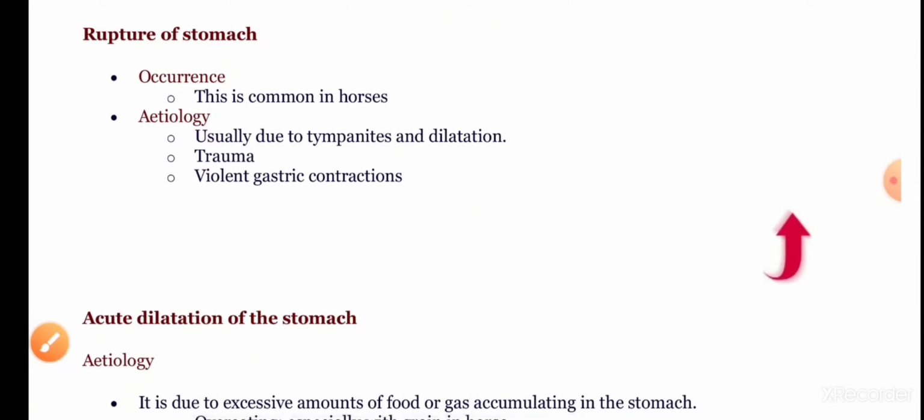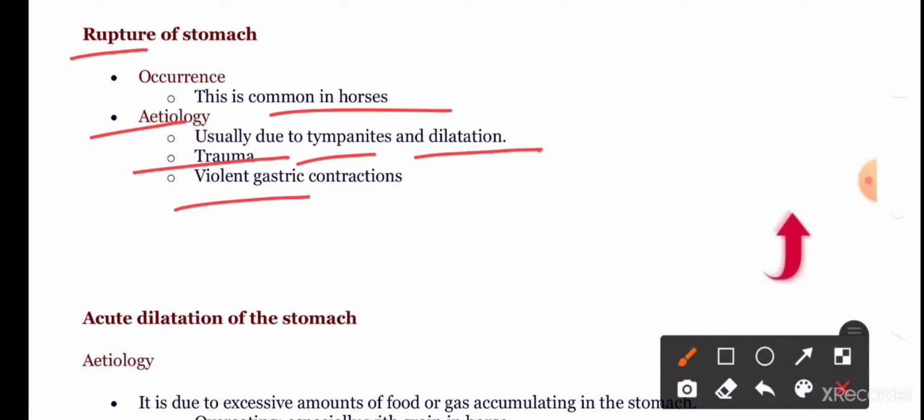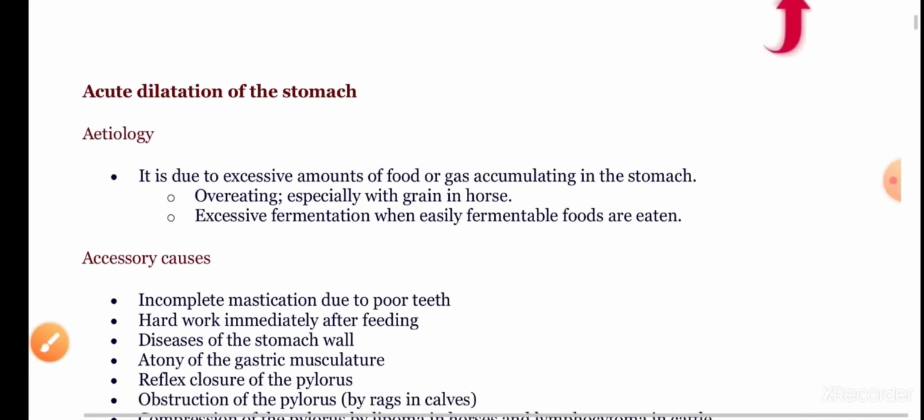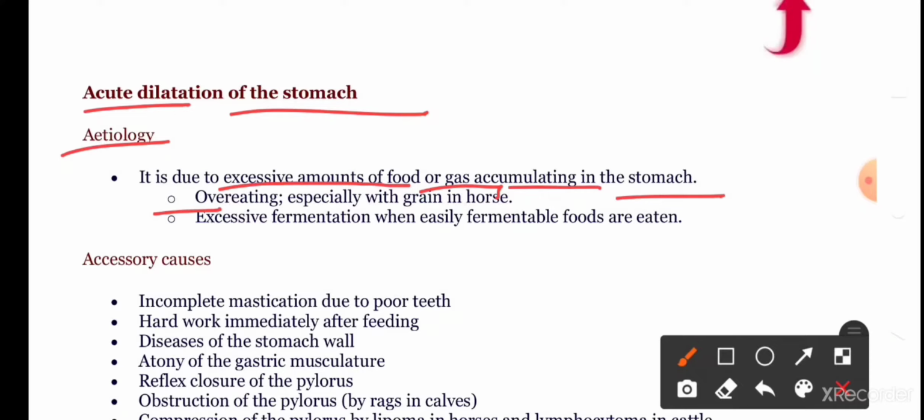Now let us come to another pathological condition, that is rupture of the stomach. This occurs commonly in horses, and this is due to tympanitis and dilation, trauma, and violent gastric contractions. Now let us come to the acute dilation of the stomach. This is due to an excessive amount of food or gas accumulating in the stomach, overeating, especially with grain in horses, and excessive fermentation when easily fermentable foods are eaten. That will lead to the acute dilation of the stomach.